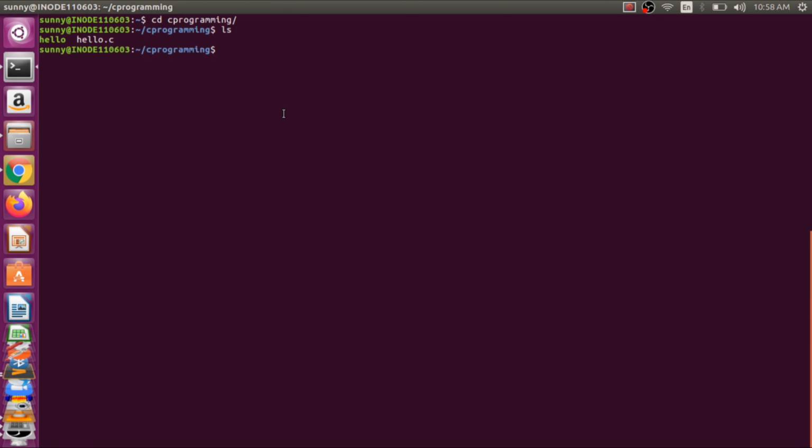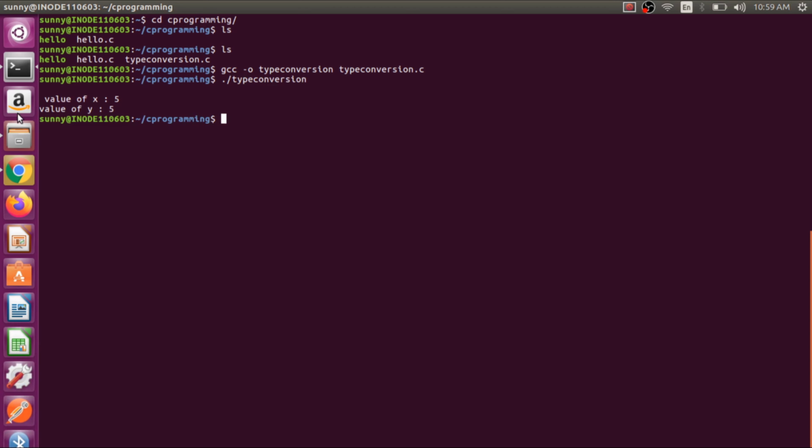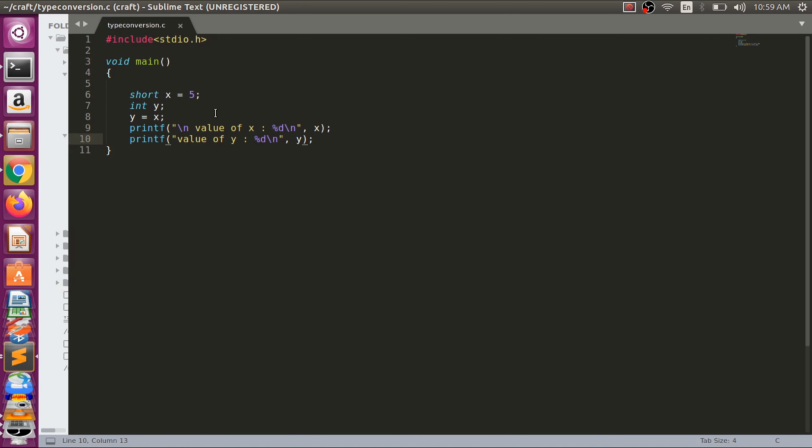Now we will see here, we are getting that file, yes, then the command is gcc -o, which means object, then type conversion, the new file which we want to convert into an object file, then type.c. So you guys can see we did not get any error here. Now we need to run this file, right? And you guys can see now the value of x is 5, value of y is 5. Automatically we are able to do the type conversion here. So that is type conversion, which is done automatically, right?